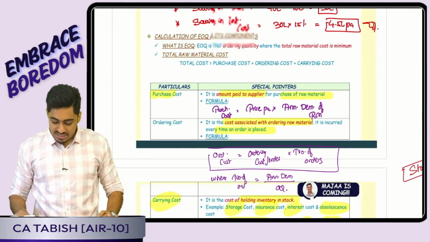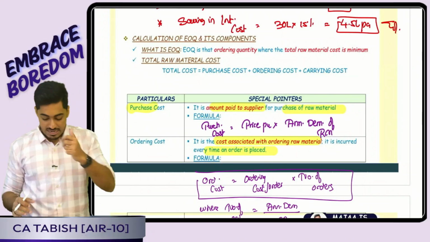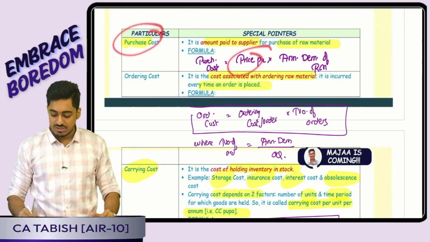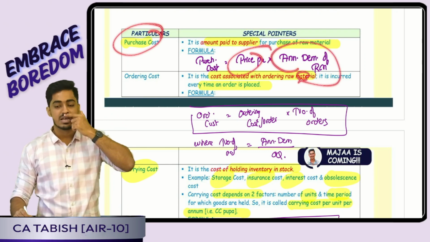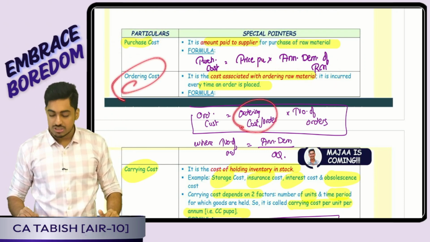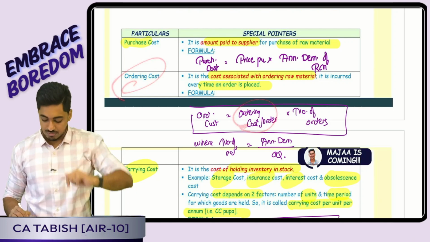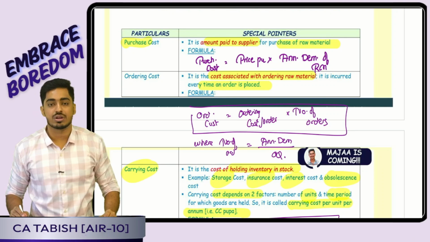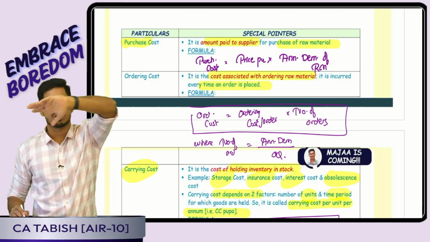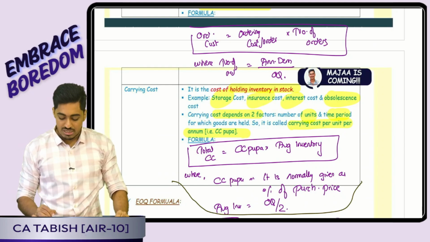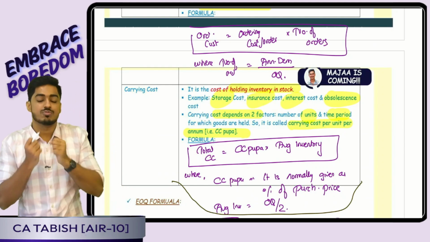The next thing we had discussed was the calculation of EOQ. One of the most important things is the purchase cost: for 1 unit how much, and in total how many units I have purchased, so price per unit into annual demand of raw material. Ordering cost is the cost per order, for one order how much, into the number of orders. How do I get the number of orders? Annual demand divided by ordering quantity: total quantity I want divided by how much I purchase each time.